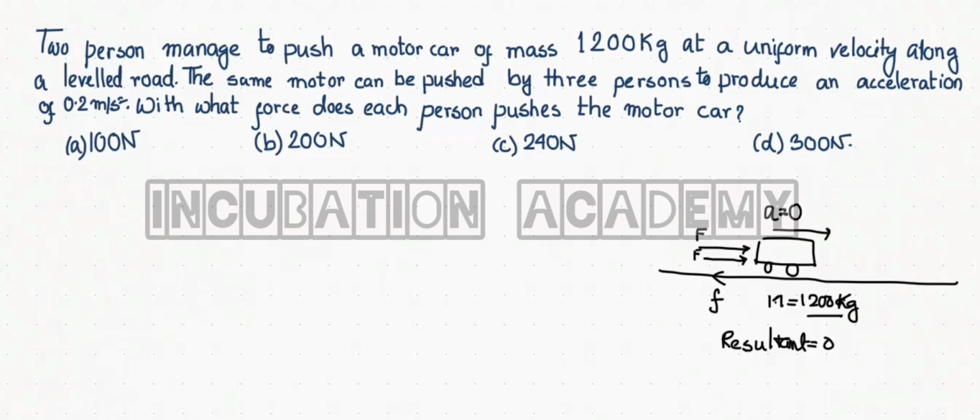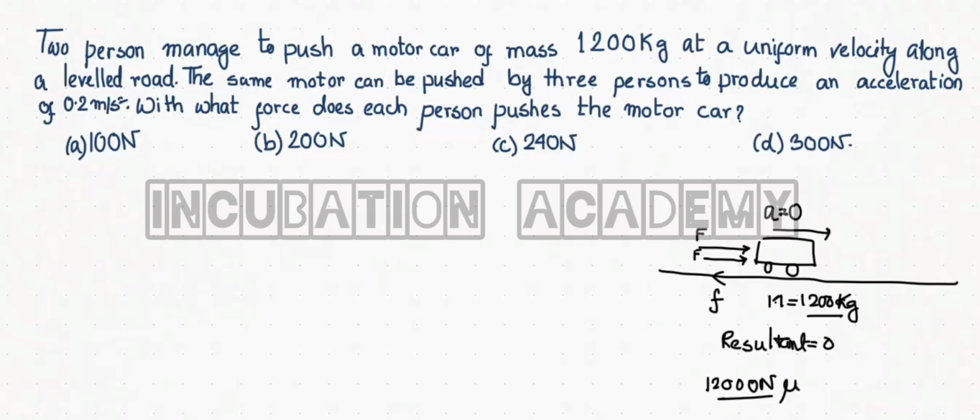If you consider g as 10 meter per second square, the weight mg is 12000 Newton, and if you multiply by the coefficient of friction, which is constant throughout this motion, the frictional force is large enough here, because the car is very heavy.